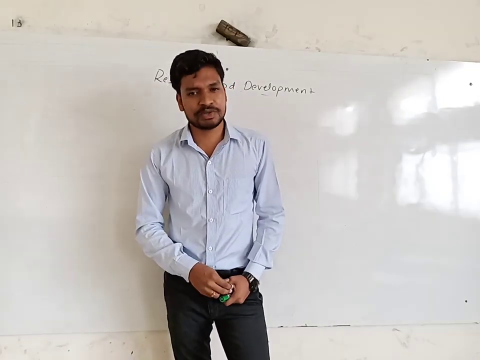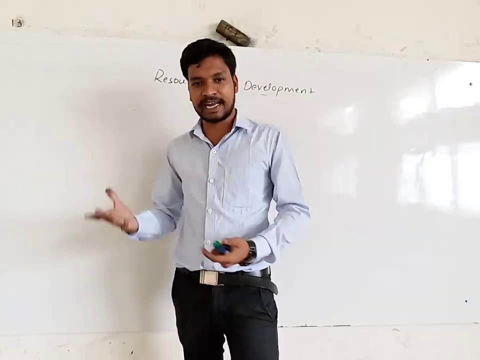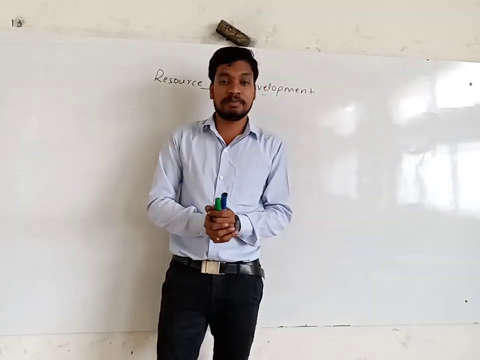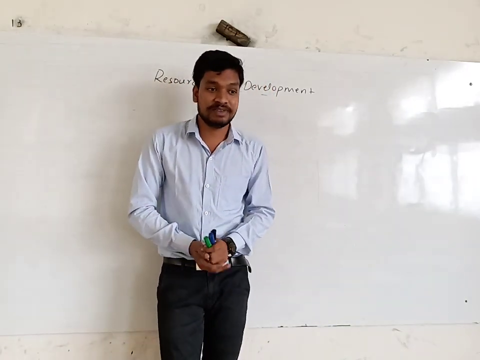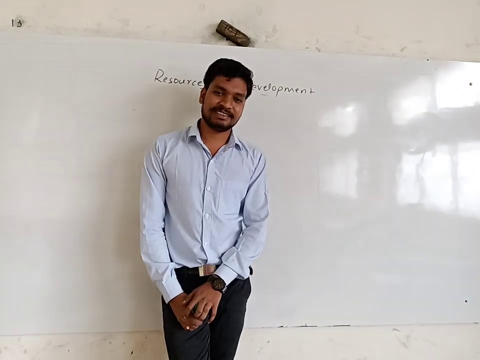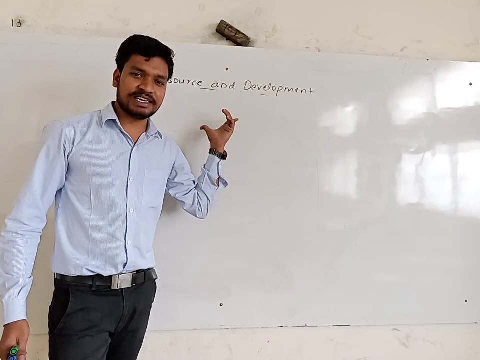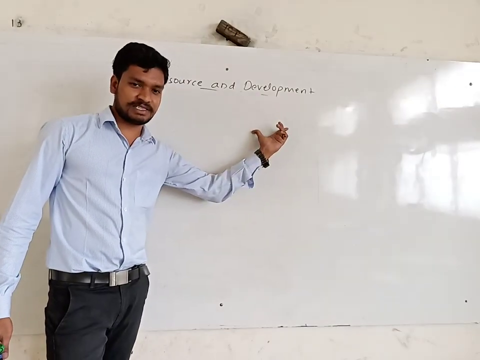So we should have judicious use of land for any activity. We should have judicious and efficient use of land because it's limitedly available. But we are making unlimited use. We are extracting unlimited exploitation from that land. So it's not good. We will continue with the land conservation measures in the next class.